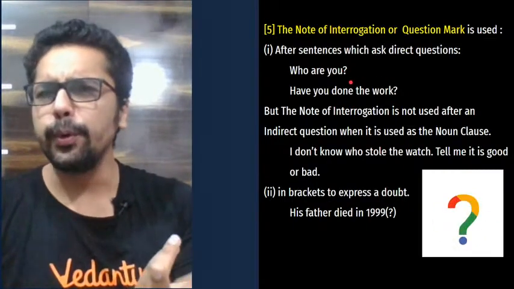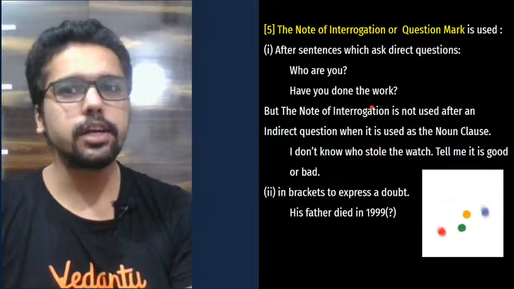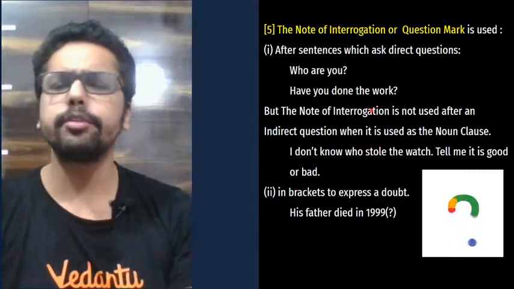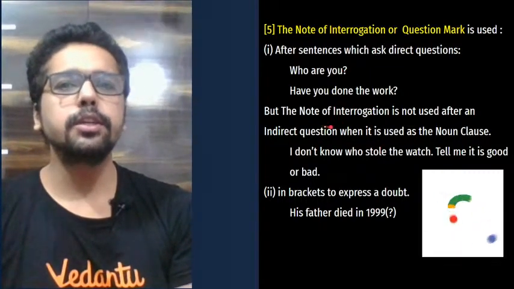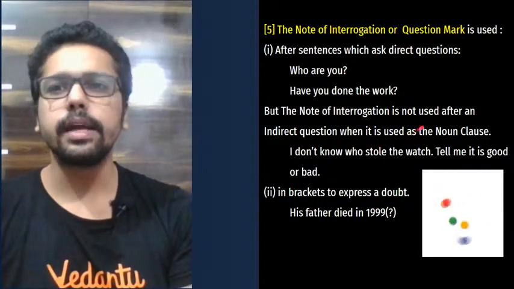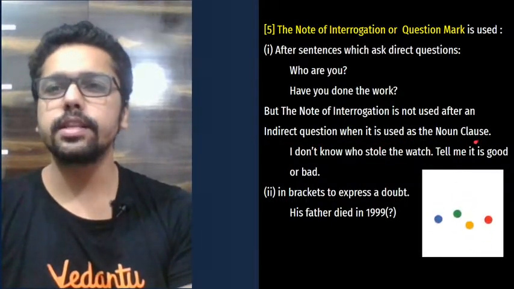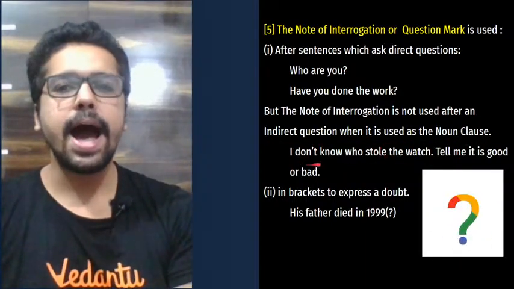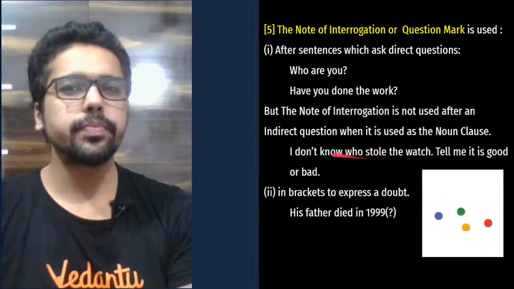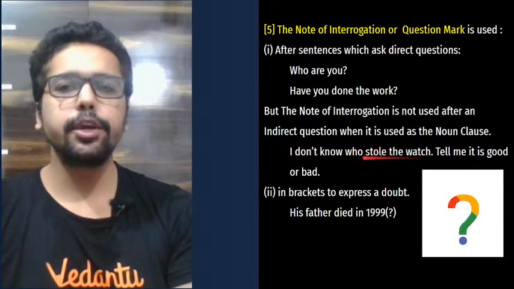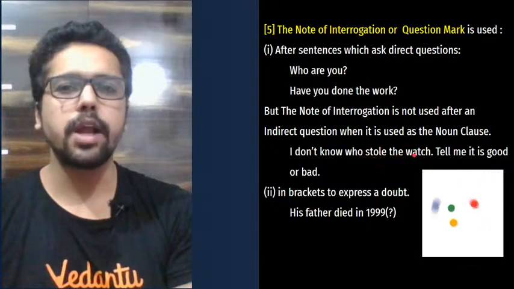For example, who are you? A question mark. Have you done the work? Question mark. This is a question. This is something that everybody knows. But the note of interrogation, that is a question mark, is not used after an indirect question when it is used as the noun clause. Look at this example here. I don't know who stole the watch. Okay, I don't know who stole the watch. Here you're not framing a question. This is used as a noun clause.